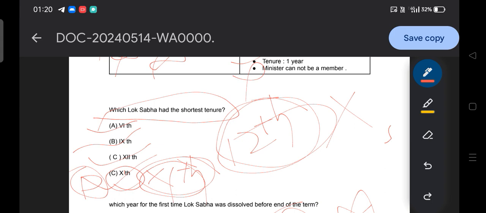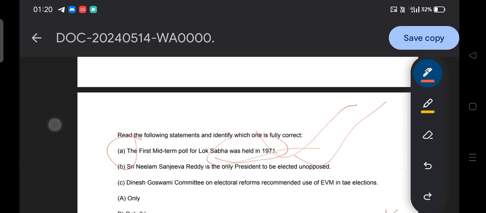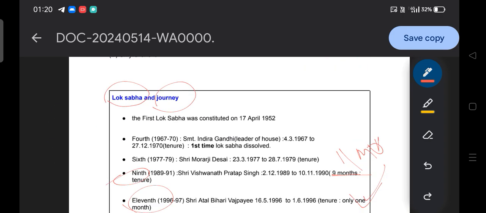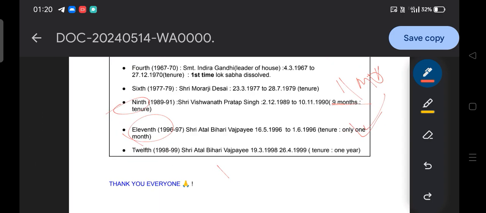So guys, you have to prepare very seriously, and we have discussed that in our chart, that the 12th Lok Sabha is 19 March to 26 April, which is one month and some days. So the 12th is not the answer, the 11th should be the answer.